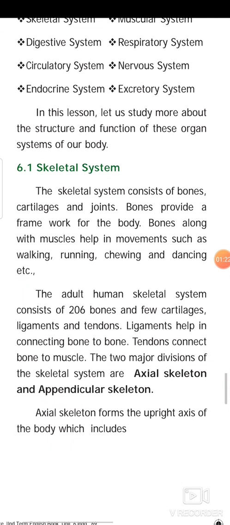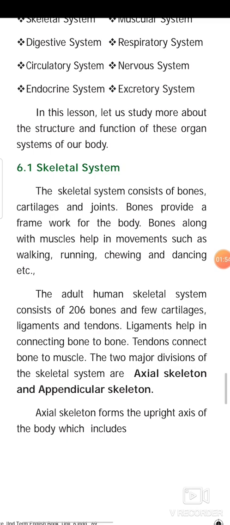First, skeletal system. The skeletal system consists of bones, cartilages and joints. Bones provide a framework for the body. Bones along with muscles help in movements such as walking, running, chewing and dancing, etc. The adult human skeletal system consists of 206 bones and few cartilages, ligaments and tendons. Ligaments help in connecting bone to bone. Tendons connect bone to muscle.